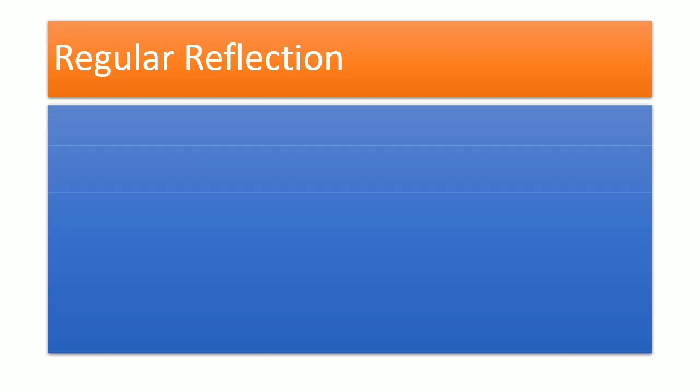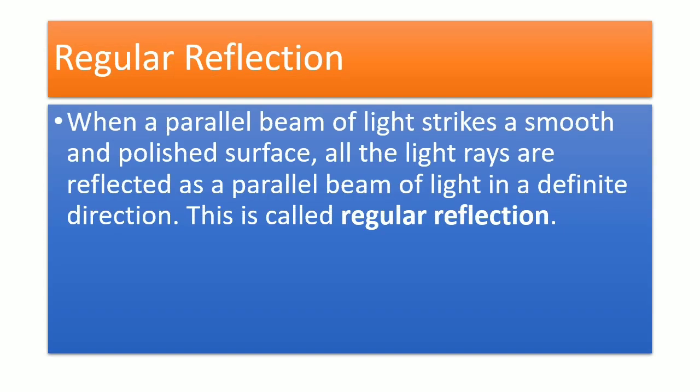So now look at the definition. When a parallel beam of light strikes a smooth and polished surface, all the light rays are reflected as a parallel beam of light in a definite direction. This is called regular reflection.